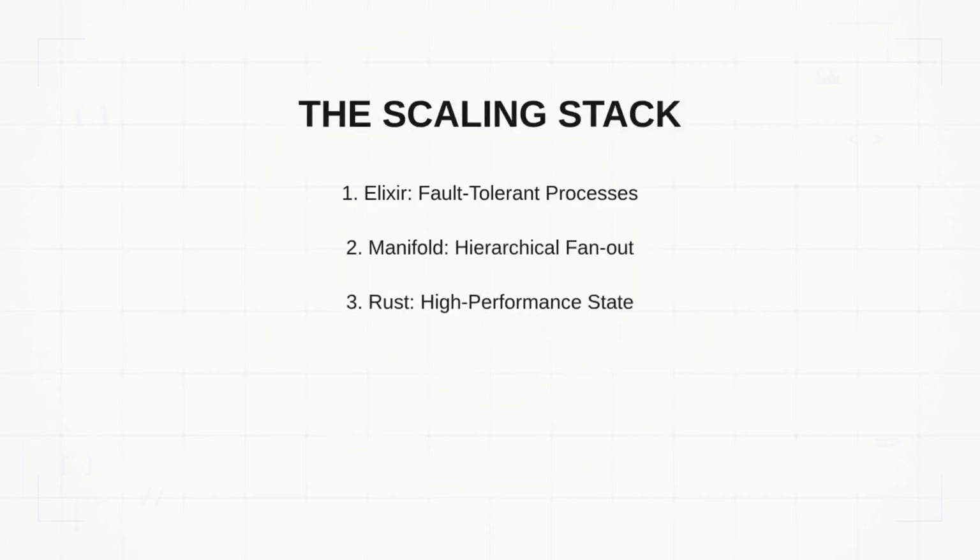They use Elixir for its massive concurrency and fault tolerance, Manifold to solve the network fan-out problem through hierarchical distribution, and Rust to eliminate garbage collection bottlenecks in data-heavy services. By understanding the physical constraints of networking and memory and choosing the right tool for each specific bottleneck, Discord has built one of the most resilient and scalable real-time communication platforms in existence. Next time you send a message in a massive community, remember the invisible tree of nodes working to deliver it in milliseconds.